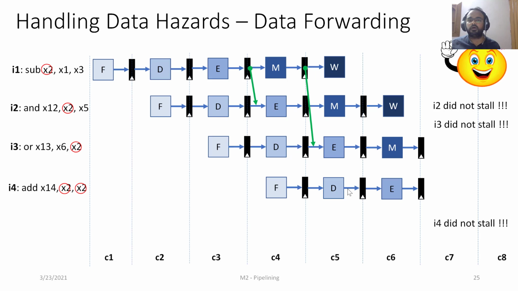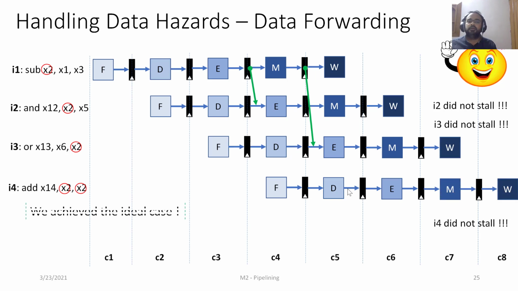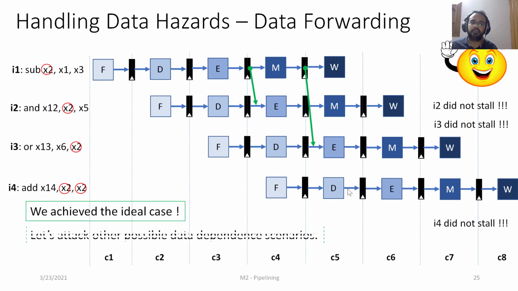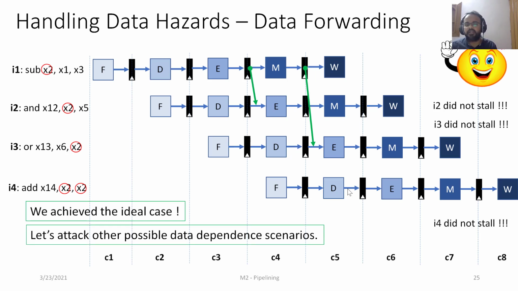Effectively, we have removed all the stalls that we had introduced earlier because of this producer consumer relationship, with the small intuition that the output of the execute stage can be reused, right? With that, we are able to achieve the ideal pipeline speedup also, because all the instructions will be retiring one cycle each, right? Now, with this data forwarding approach, let's look at the other data dependence scenarios and see whether they can be solved or not.